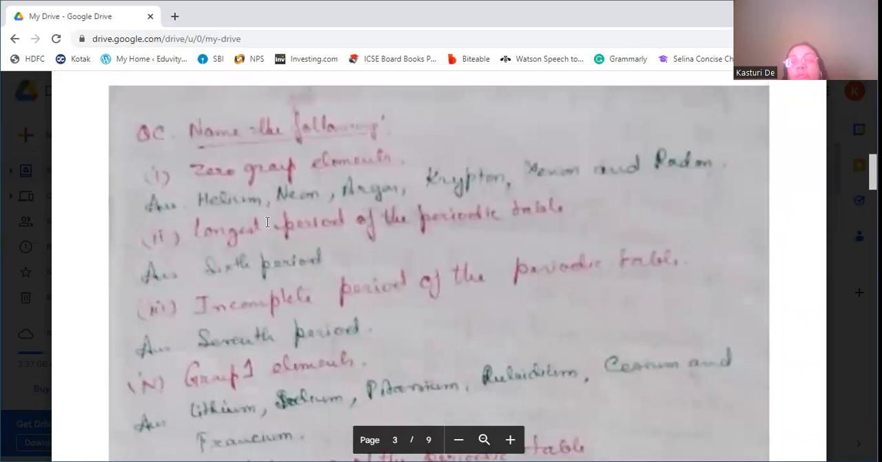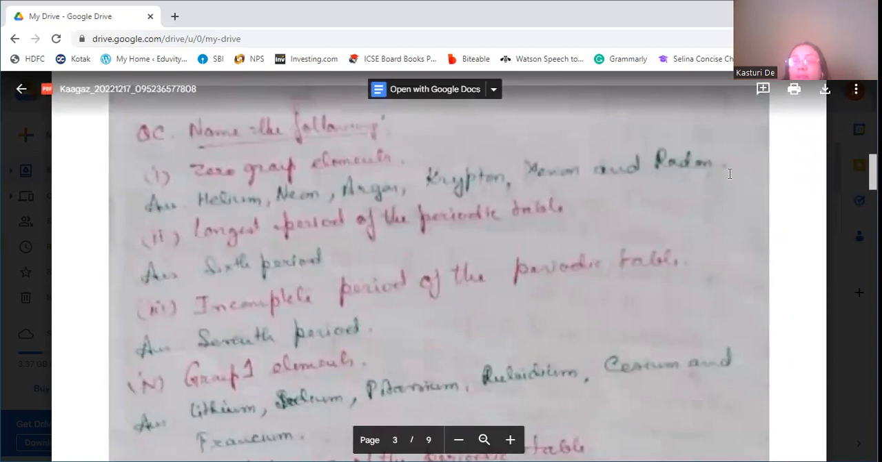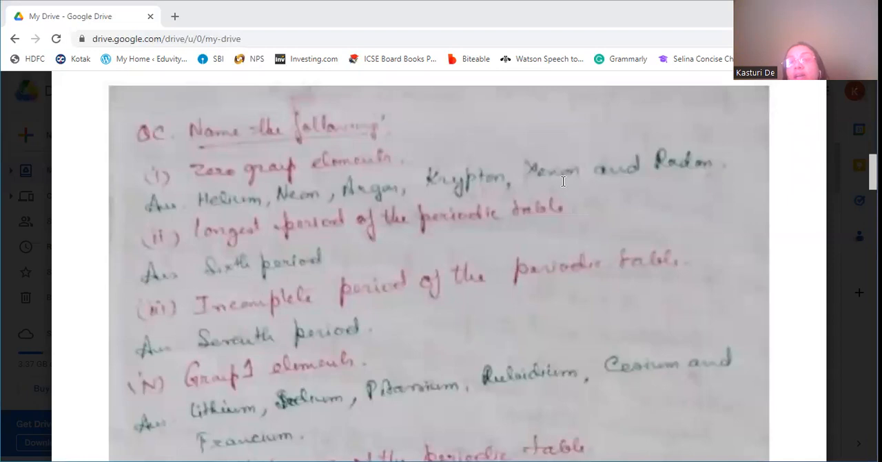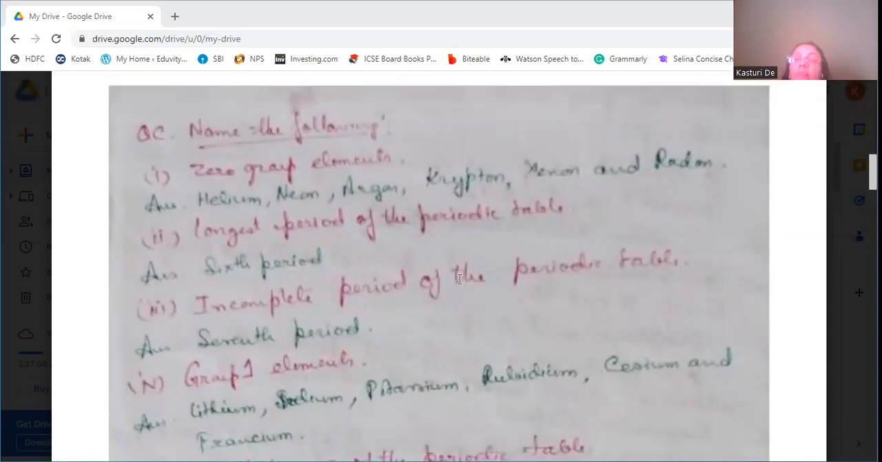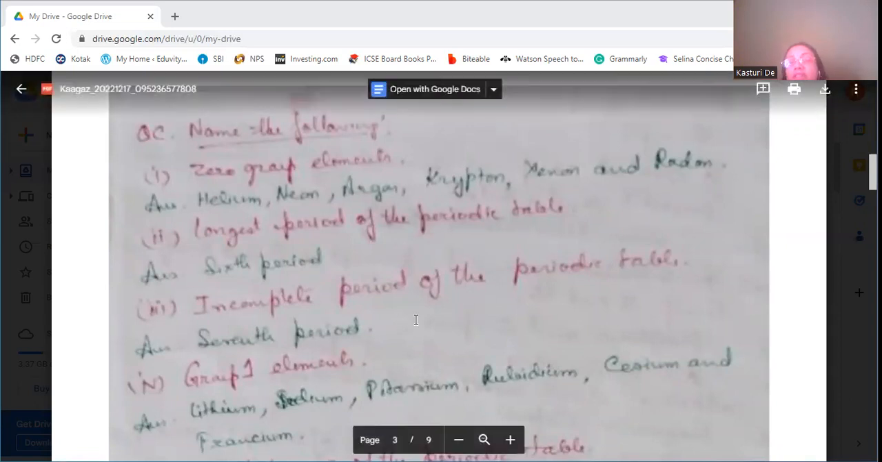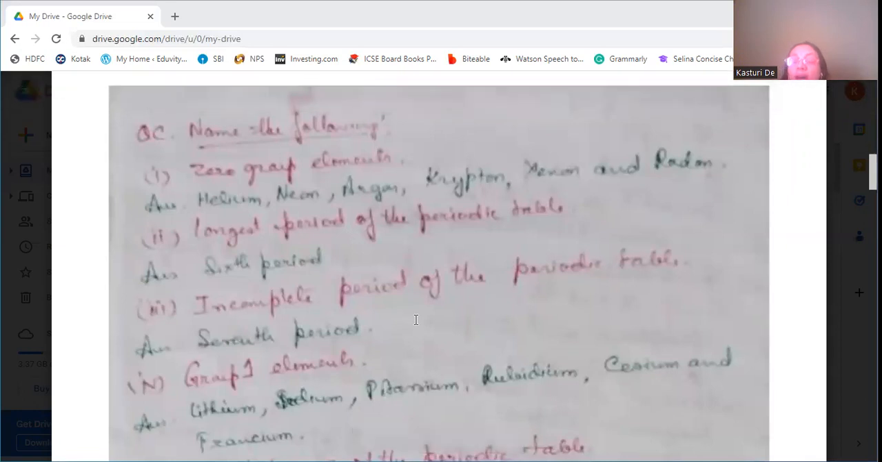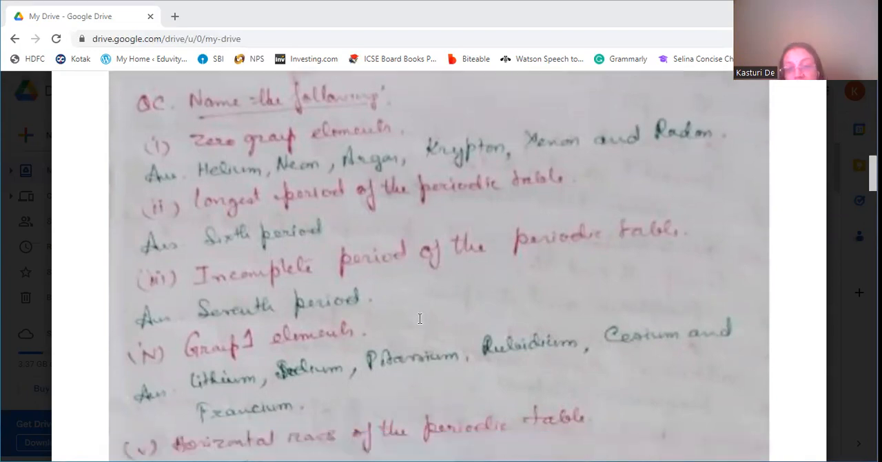Now we come to some of the name the following. Zero group elements: what are the zero group elements which we know? Those are helium, neon, argon, krypton, xenon, and radon. The longest period of the periodic table is the sixth period. The incomplete period of the periodic table is the seventh period. Group 1 elements are lithium, sodium, potassium, rubidium, cesium, and francium.